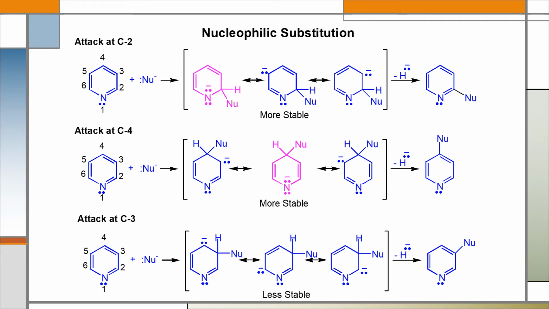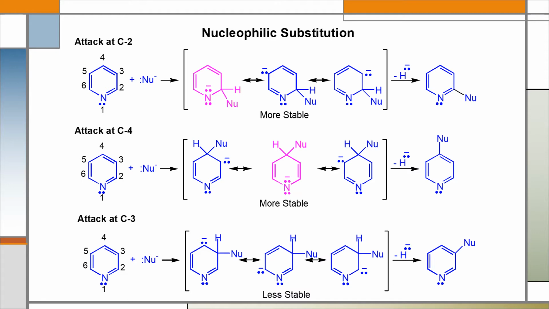Pyridine usually undergoes nucleophilic substitution reaction. The same electronegativity that makes pyridine unreactive towards electrophilic substitution makes it highly reactive toward nucleophilic substitution reaction. We already discussed it before. When a nucleophile attacks pyridine, there are 3 positions: 2, 3 and 4.